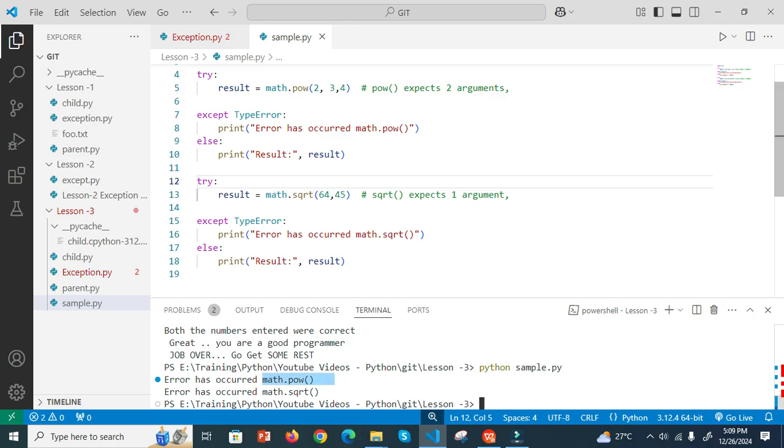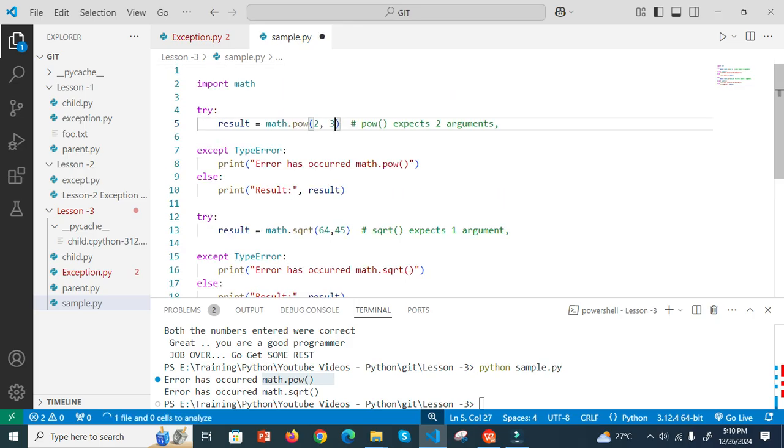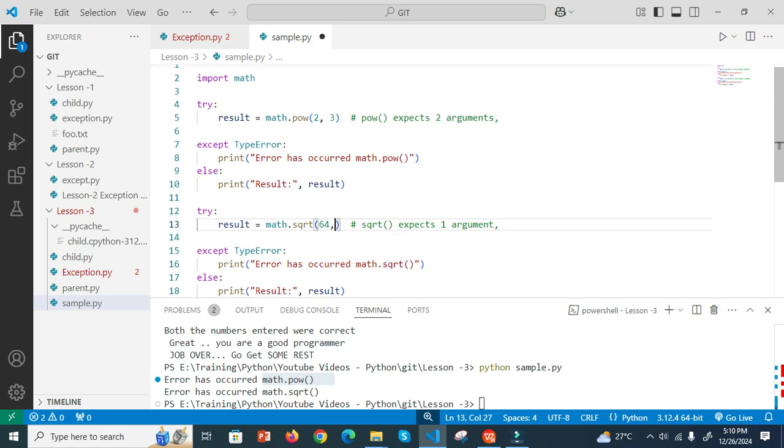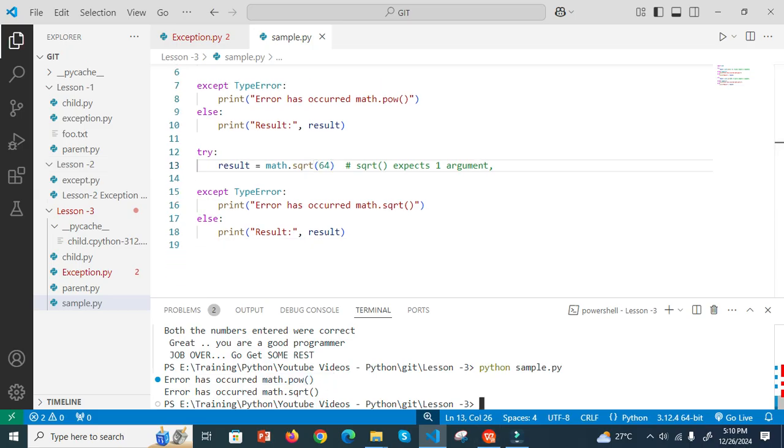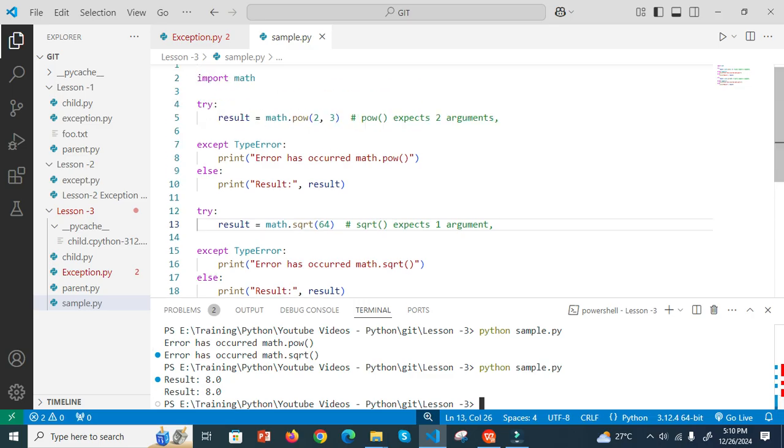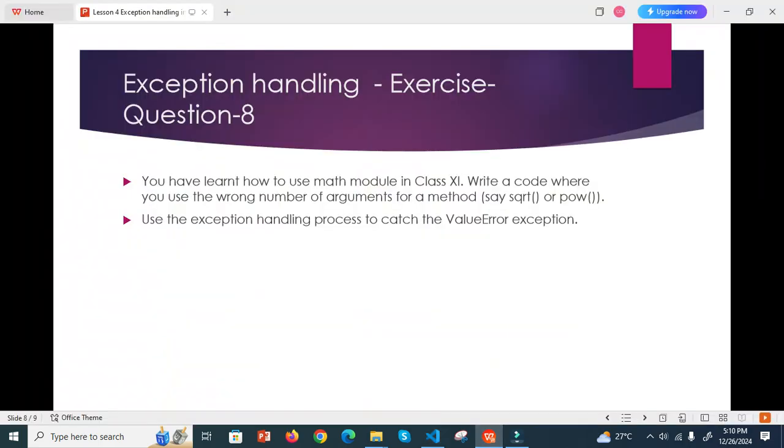Now I give a correct argument, right? Here also I say 64. It prints 8, because 2 to the power of 3 is 8, as well as the square root of 64 is 8. Now we change this to 81. Let's see what the result is. So we get 8 and 9, right? Square root of 81 is 9. Then we move on to the next one.